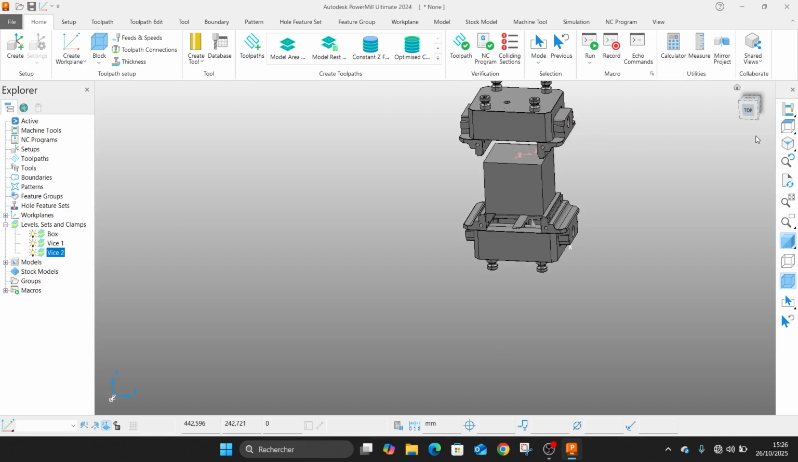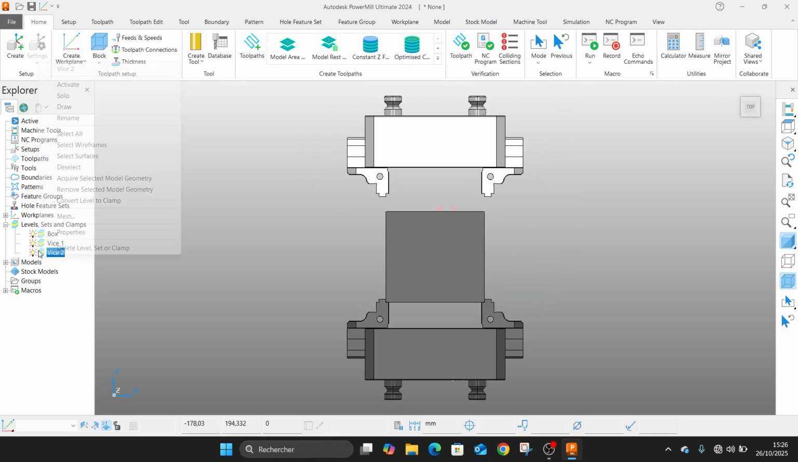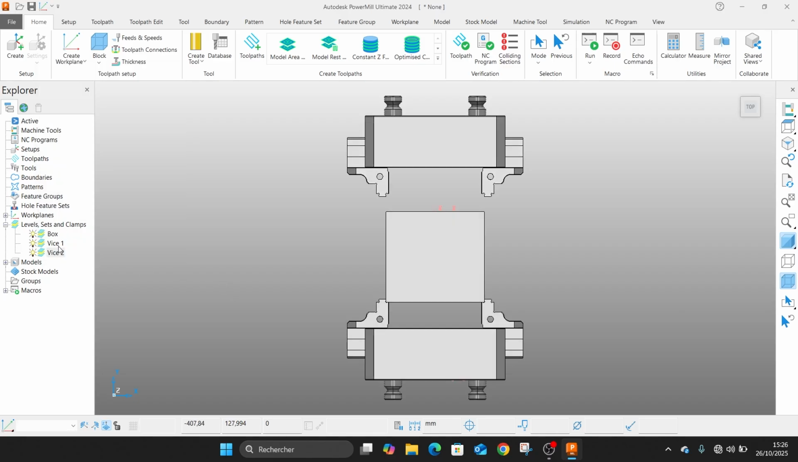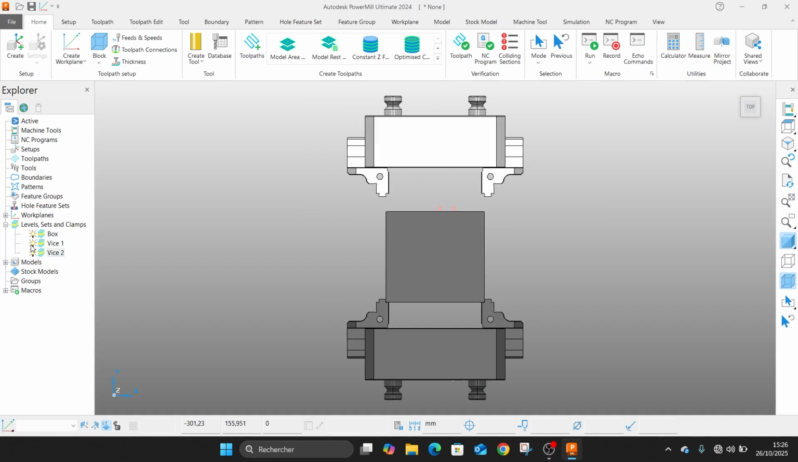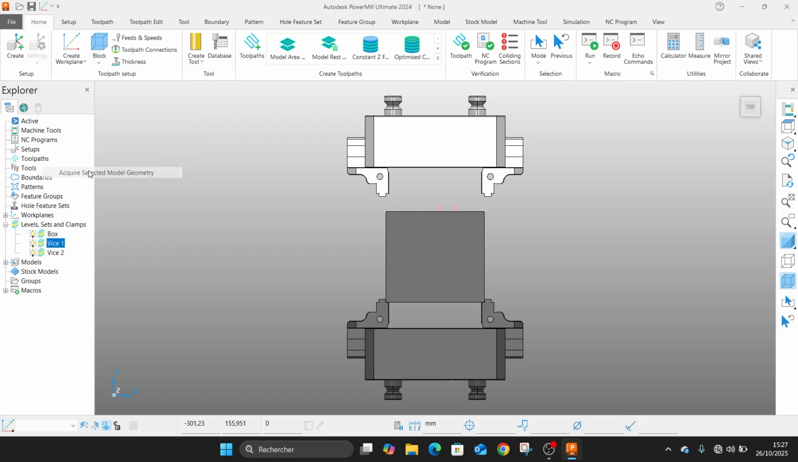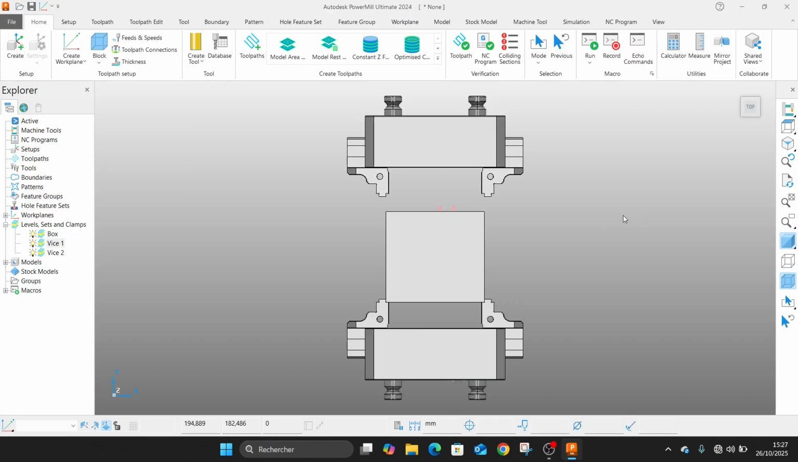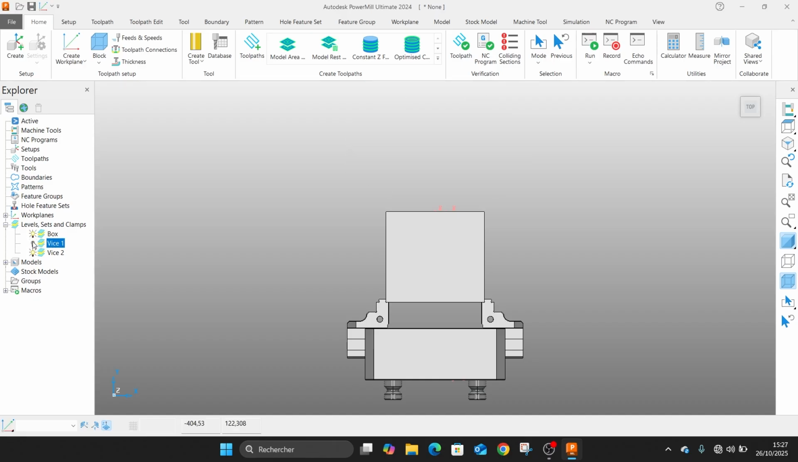So to select this, we will select it, and we will click on vice 2, or we'll acquire it on vice 1, and we will acquire selected model geometry. So when we click here we will hide it.